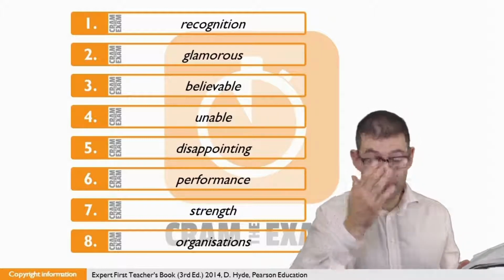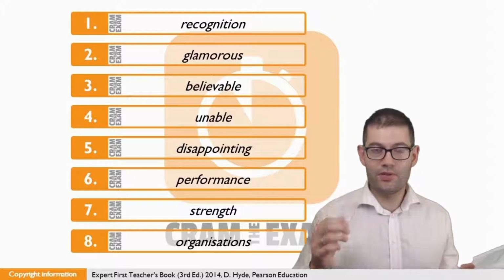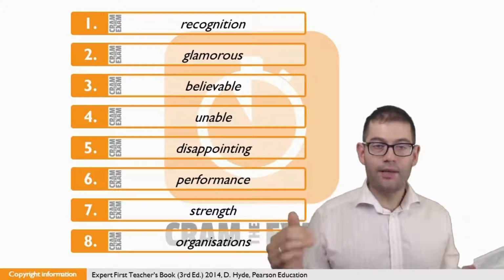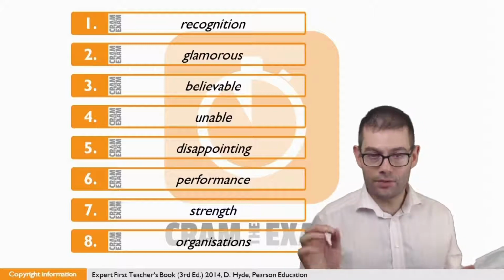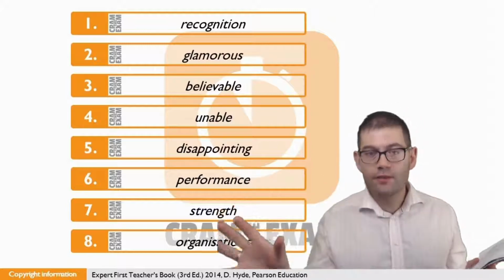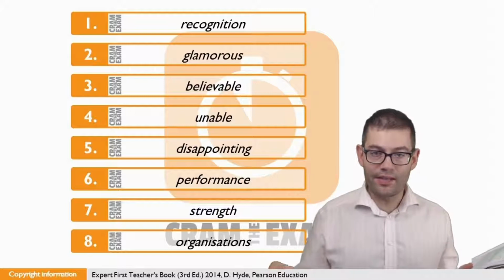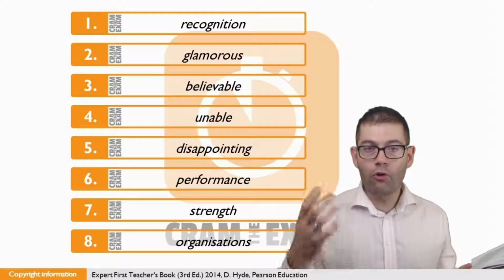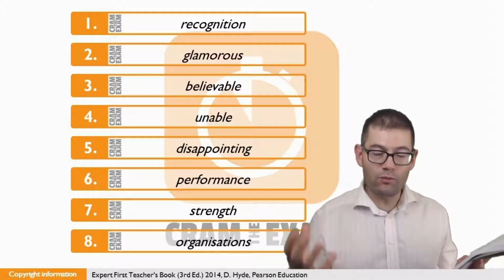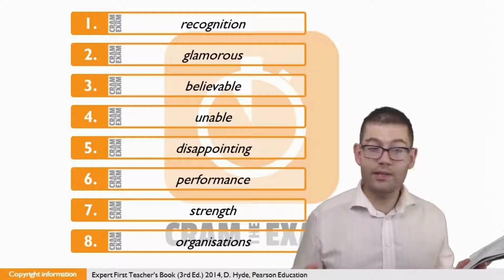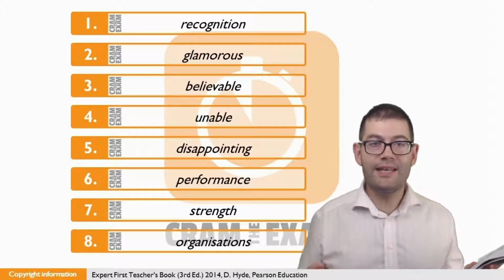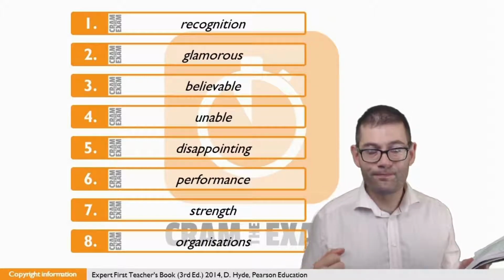If you have in these word formation exercises the prepositions of, on or in before the gap, the chances are you're going to need a noun straight afterwards. Or if there is a noun, you're going to need an adjective to modify the noun. Here, we don't have a noun. Struggle for what? We need the noun. What is she struggling for? And if we have a look at the stem word, we can see that it's recognise, which means the noun that we need here is recognition.